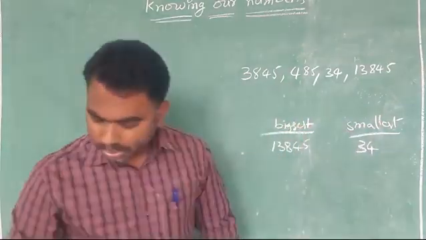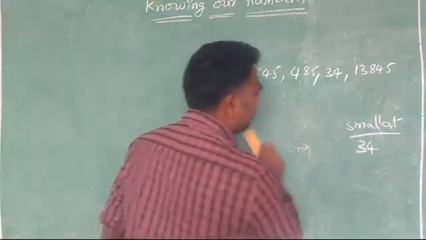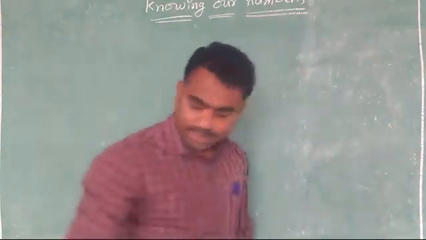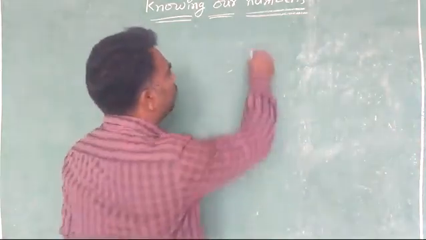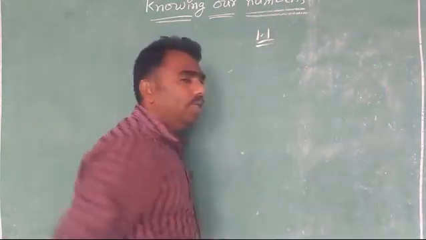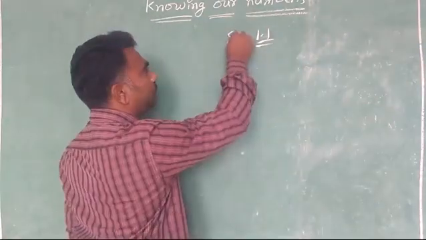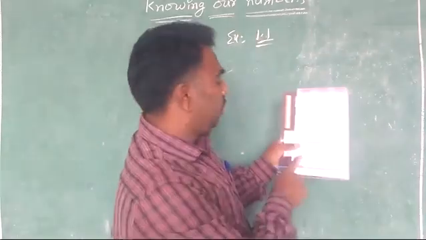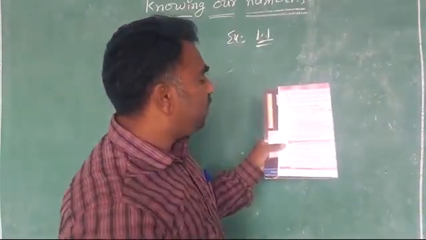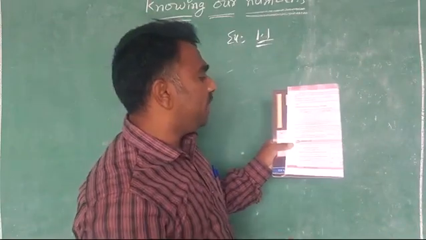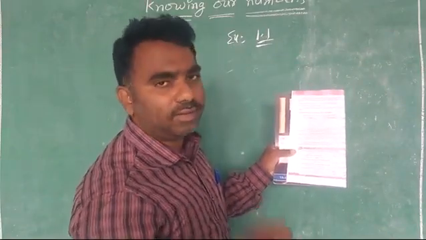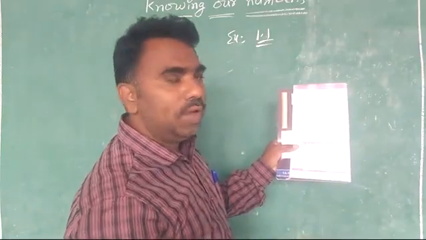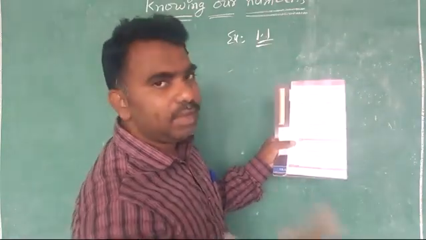Then after, it comes to exercise 1.1. Now we will discuss how to do exercise 1.1. I will explain, then you can do it very easily. The first bit is as you have done in the table. See, what is the first question? Which is the greatest and the smallest among the group of numbers? They have given different groups, and they are asking which is the smallest and which is the biggest.